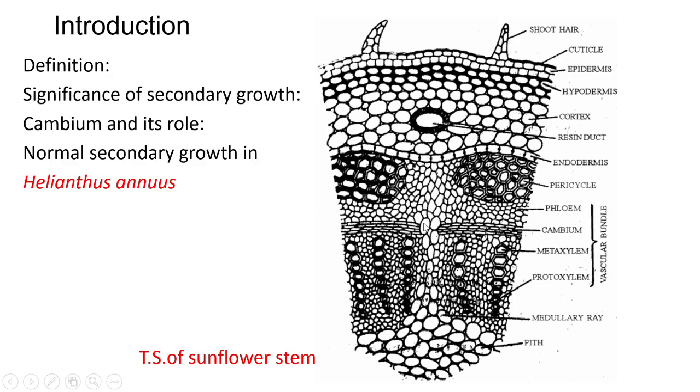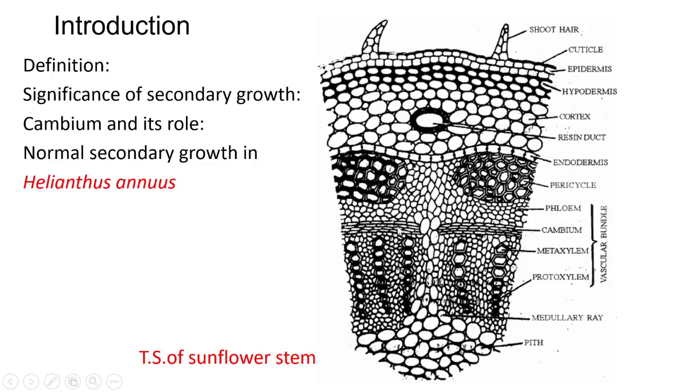At the beginning of secondary growth in sunflower stem, each cambium cell divides tangentially to form two cells. Of these, one remains meristematic while the other differentiates into a secondary xylem element or a secondary phloem element.